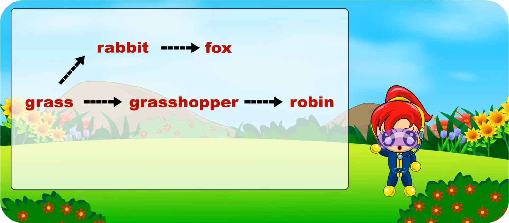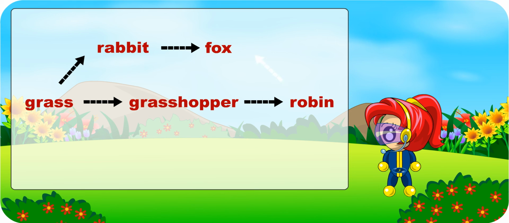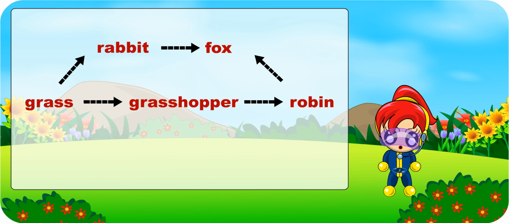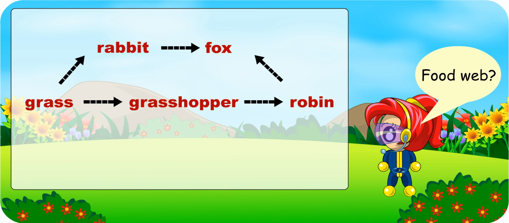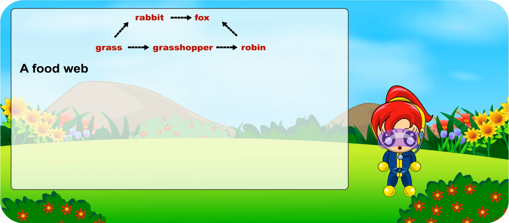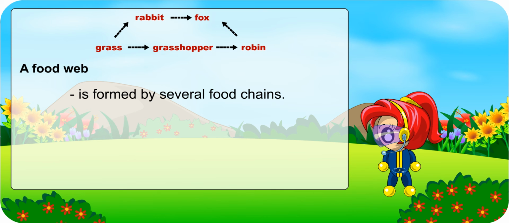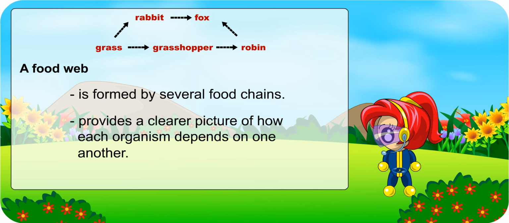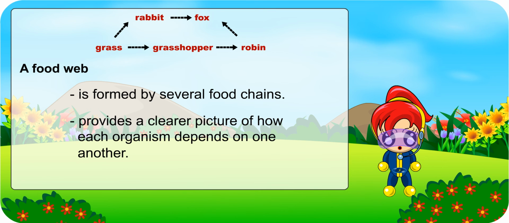I remember that a fox eats birds too. Can we add an arrow like this? Yes, that's the way. Now a food web is formed. Food web? When several food chains are joined together, they form a food web. It provides a clearer picture of how each organism depends on one another.